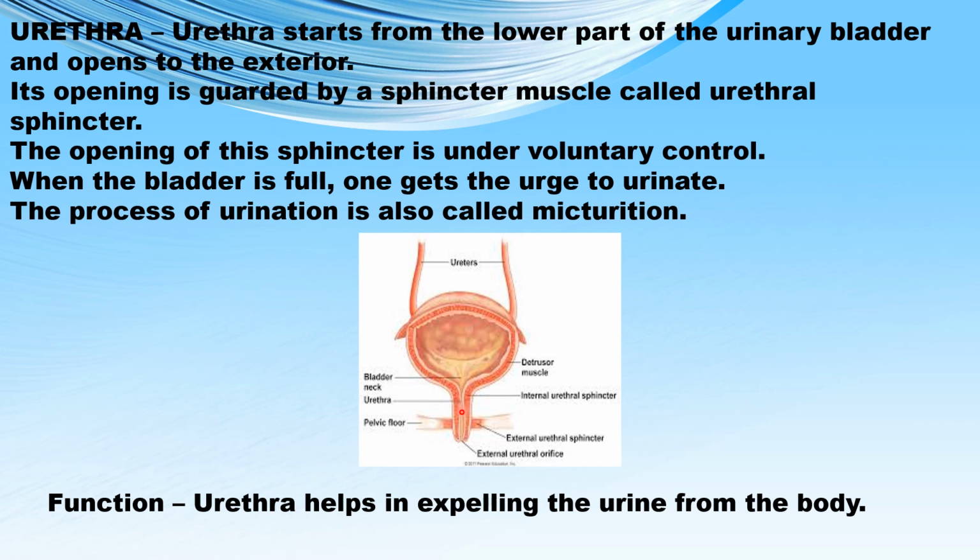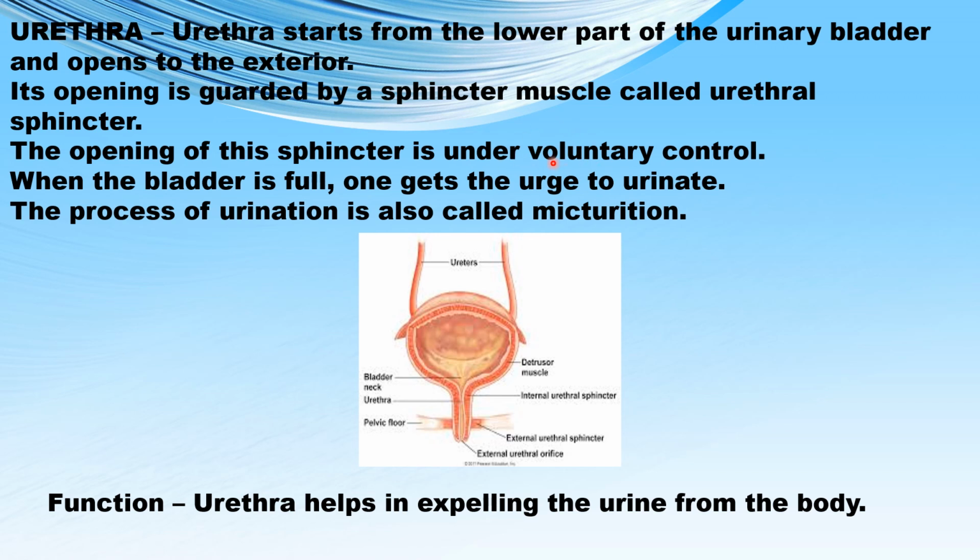The opening of the urethra is guarded by a muscle called the sphincter muscle, and this sphincter muscle can open and close as per our need or urge to urinate, because the sphincter muscle is completely under voluntary control. So the urethral sphincter is under voluntary control.